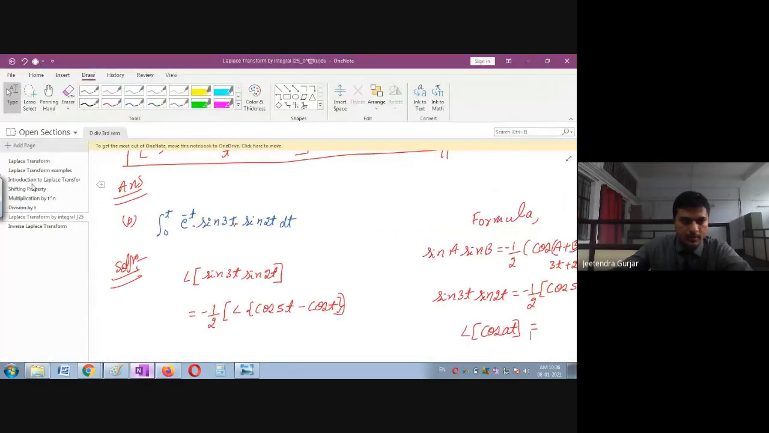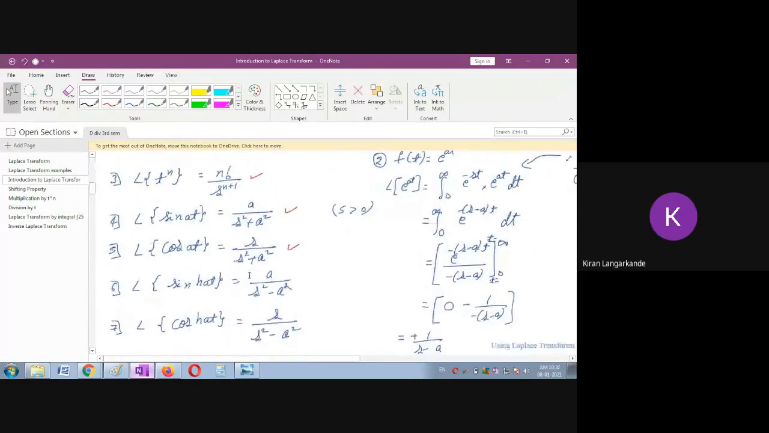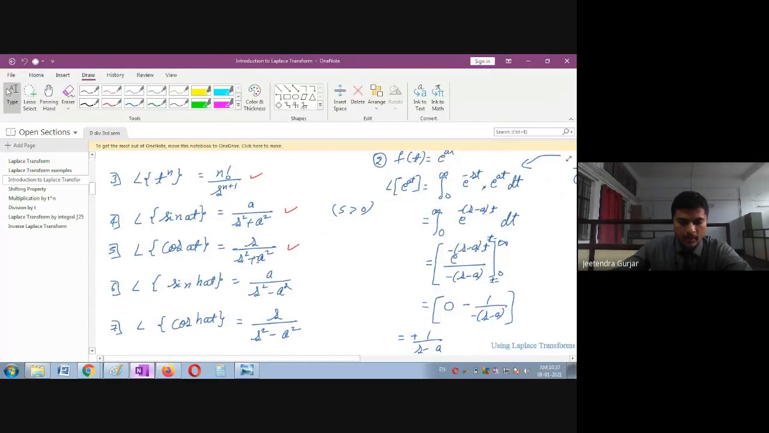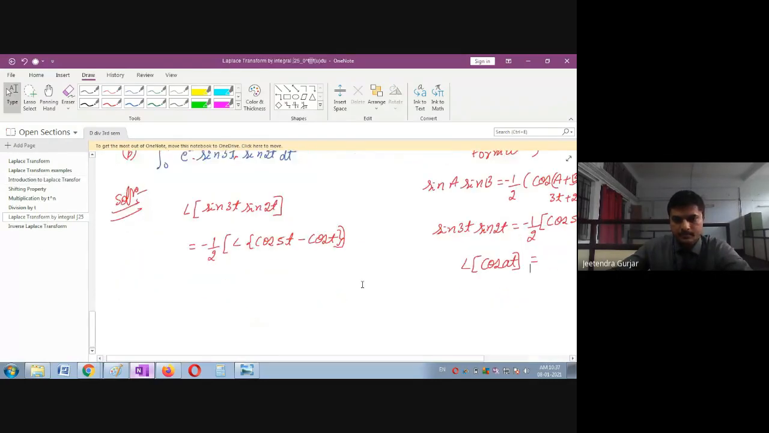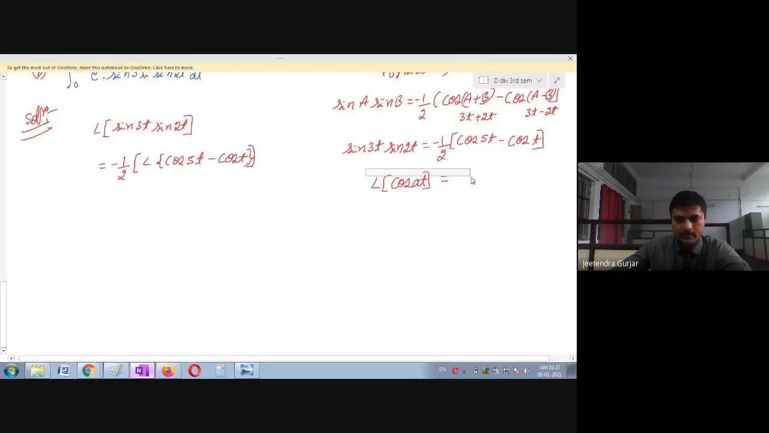Yes, please go to the formula list. The formula is s upon s square plus a square. So please remember this formula. Practice this formula, students. We'll write down that formula here. Okay, so this formula we are going to use. Is it clear?